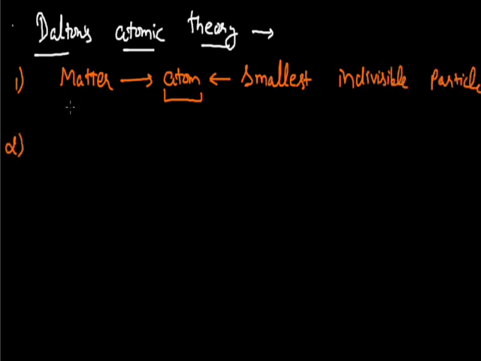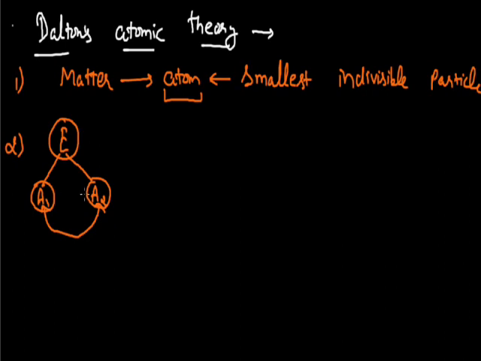Now, if I try to explain this atom more, and if I compare the atoms of one element, as we know that an element is a collection of atoms, then if I compare two atoms which are related with a single element, according to John Dalton, the properties of these two will be the same in each and every regard, whether I compare their mass, their chemical properties, their size or their density.